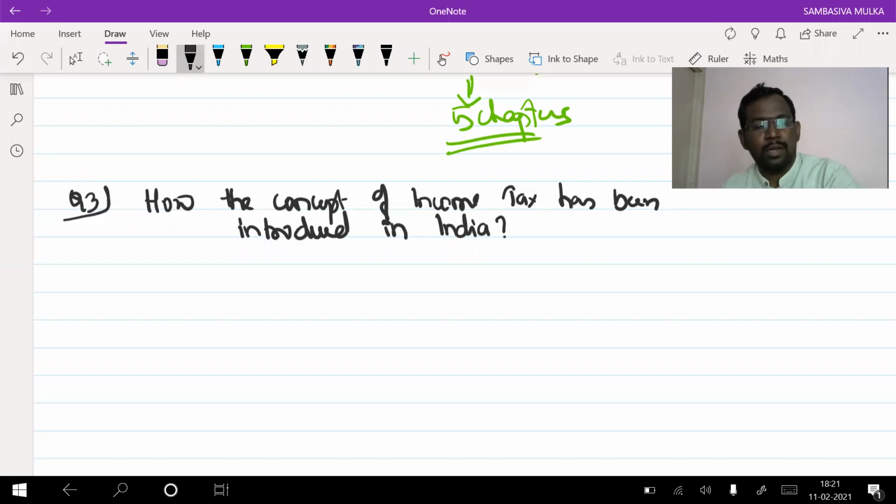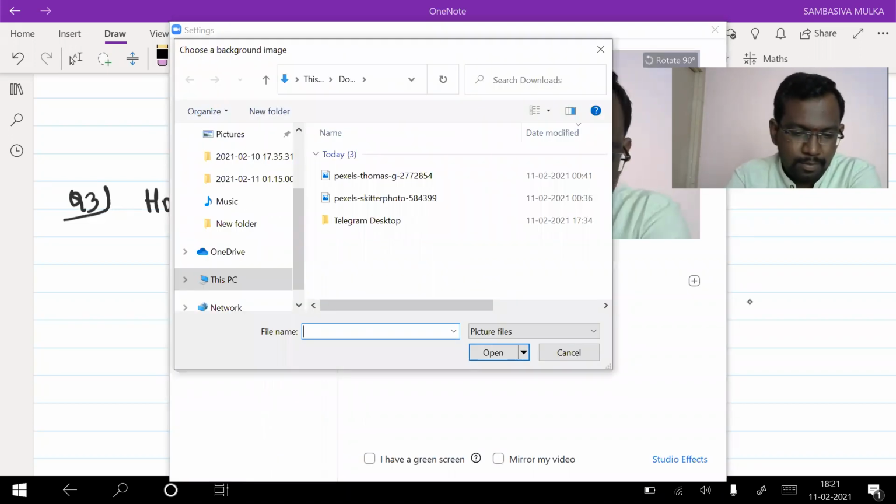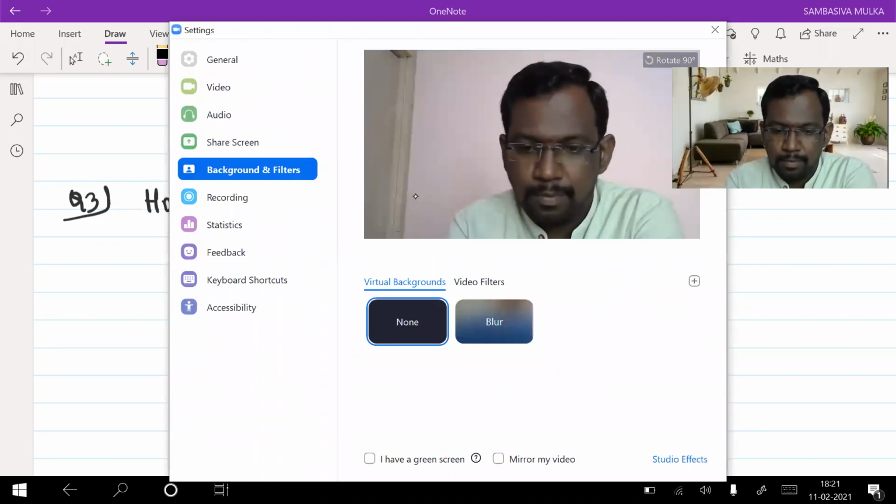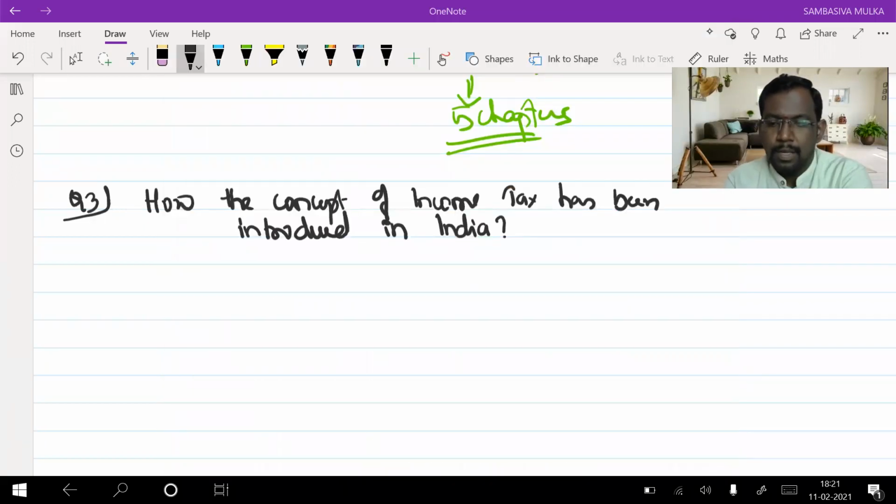In question number 1, we learned why the concept of income tax was introduced.